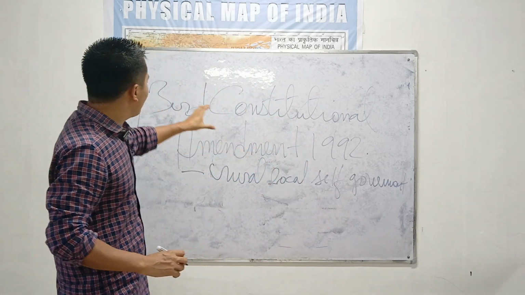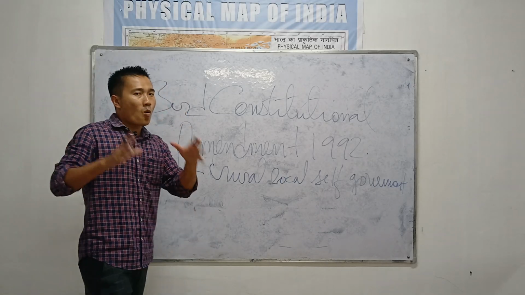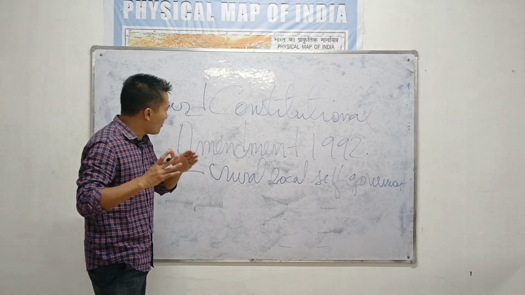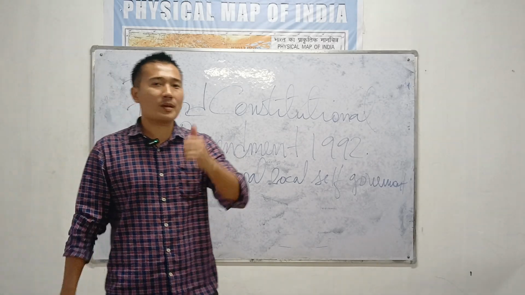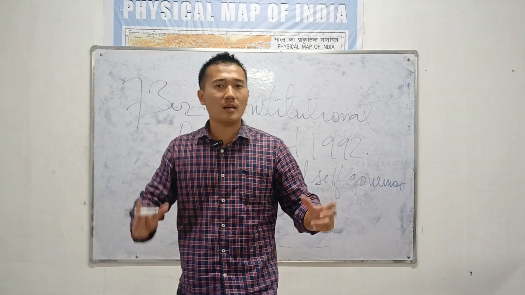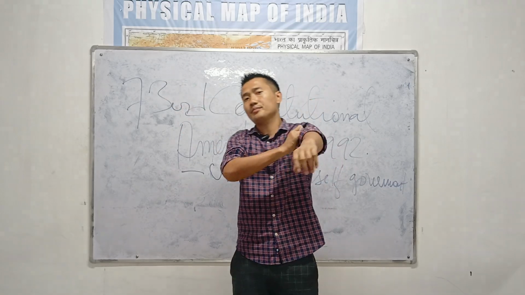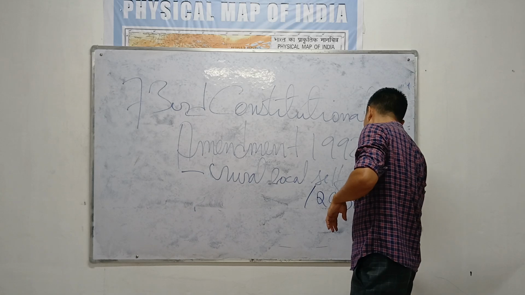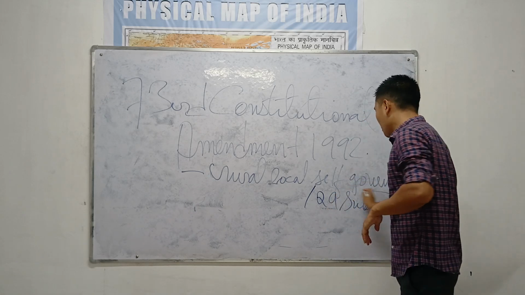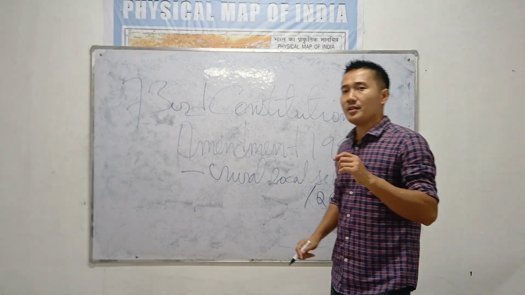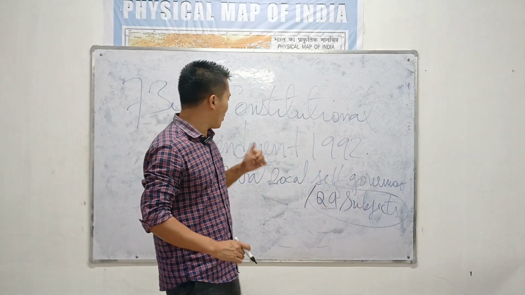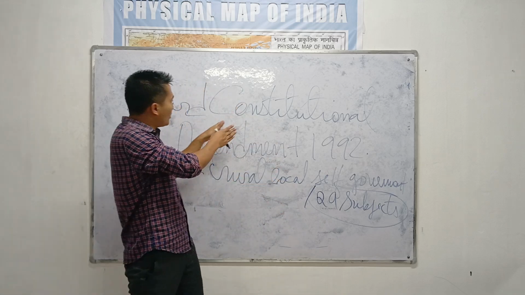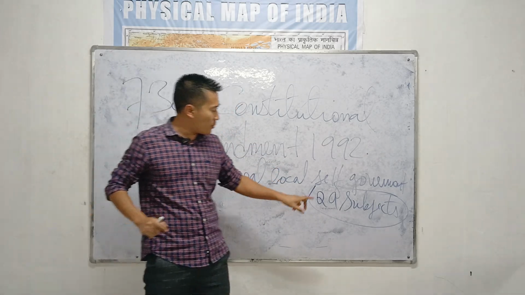And after that, under this 73rd Constitutional Amendment Act, once you are elected, as I said, election is every 5 years. If you want to be a member of the panchayat, you have to get elected from a ward, a small village. From there, you have to perform 29 subjects. See, this question is often asked in the exam: the 73rd Constitutional Amendment Act is divided into how many subjects? 29 subjects. That means, once you get elected to the panchayat, you have to perform 29 functions.